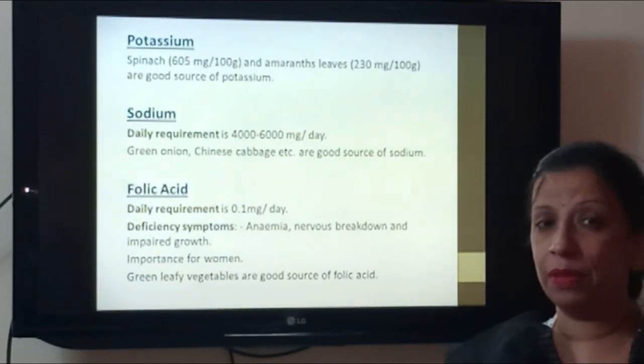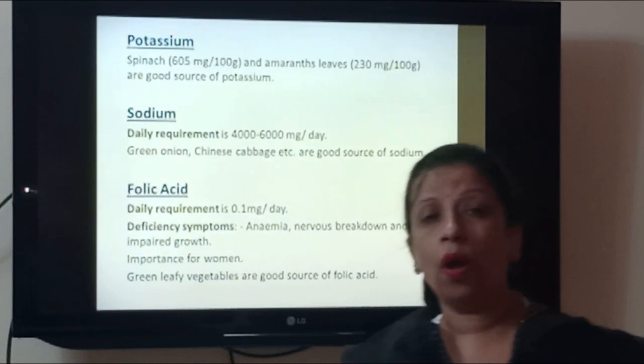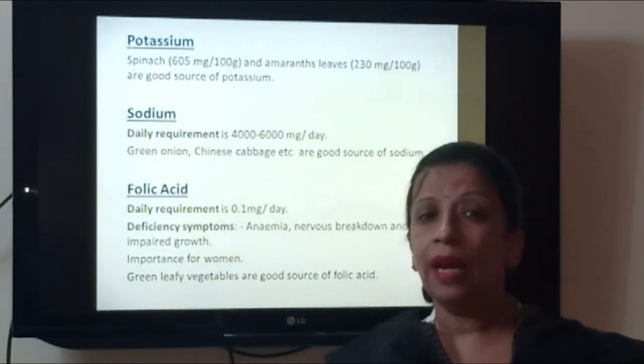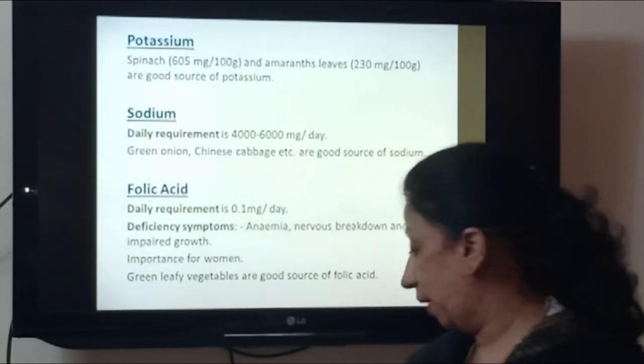Almost for all the vitamins and minerals, green leafy vegetables are a must. So you students should all take it in a very serious note that if you want to have a balanced diet, green vegetables should always be a part of your diet.